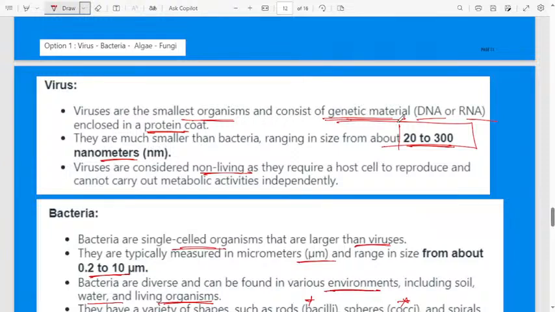It does not contain any nucleus. It is only genetic material enclosed in a protein coat, which I explained in detail. It consists of only genetic material, and that genetic material is enclosed in a protein coat.